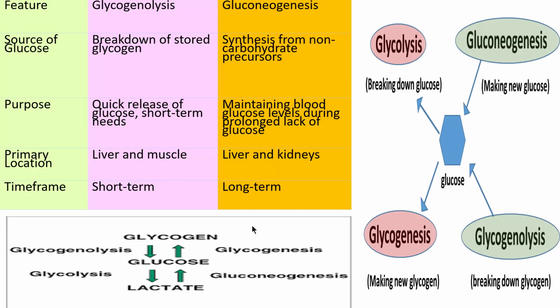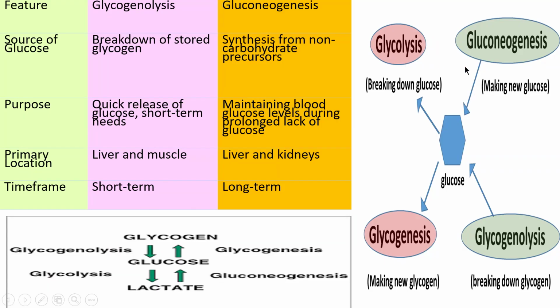Lysis means breakdown. Glycogen into glucose in your liver and muscle is glycogenolysis, and glucose into lactic acid is glycolysis. Then lactic acid into glucose is gluconeogenesis, and glucose formed into glycogen is glycogenesis. So making glycogen from glucose is glycogenesis, and breaking down glycogen is glycogenolysis.